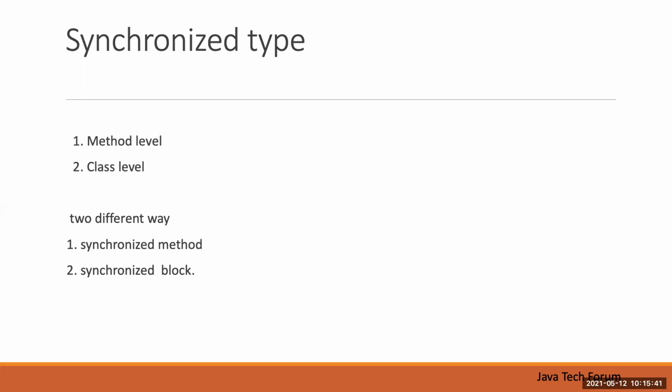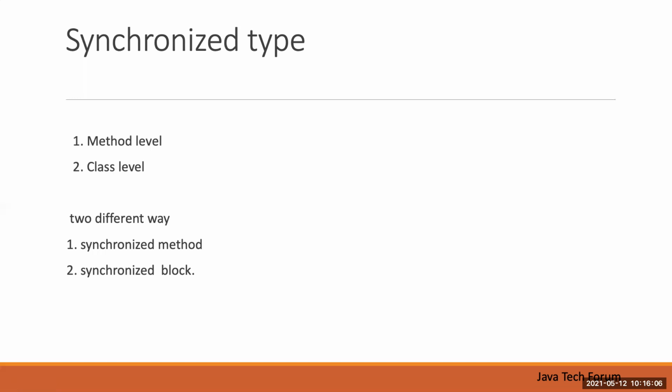For a class you can create 10 objects, and each thread can use one object and process in parallel. But in class level locking, there will be a single lock for all the objects. You cannot do it in parallel. So for one class, one lock.